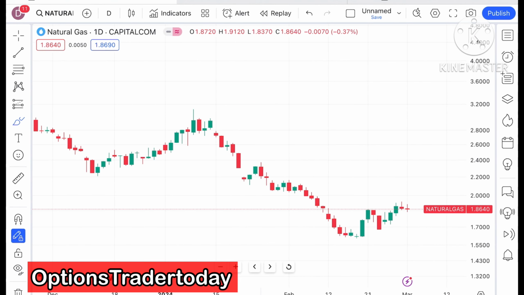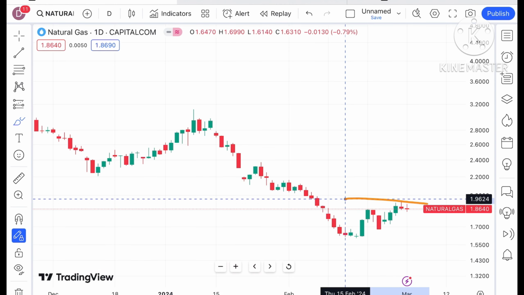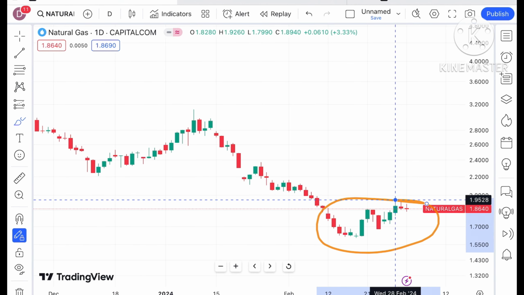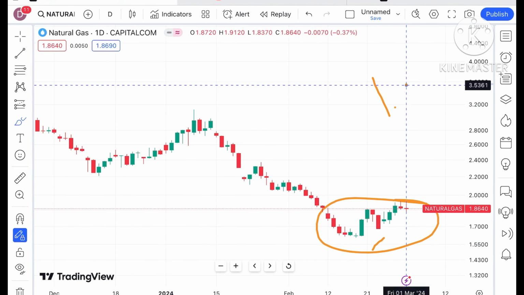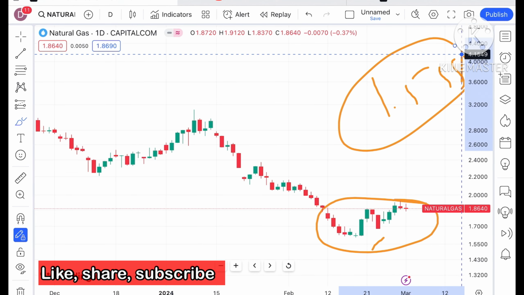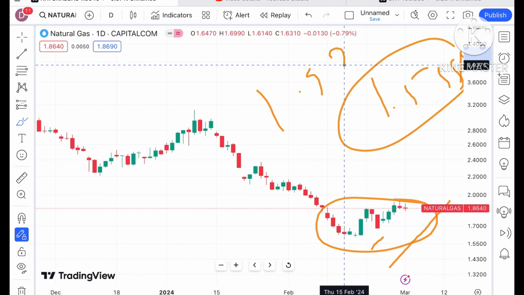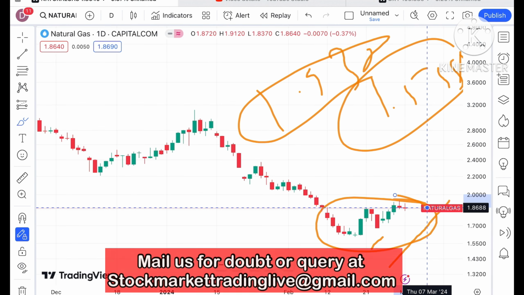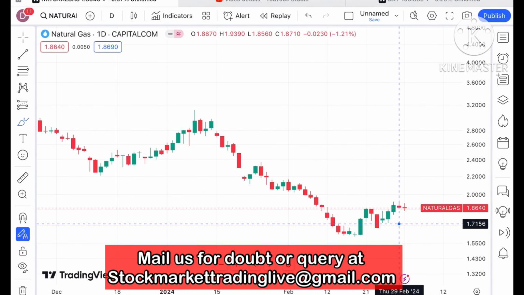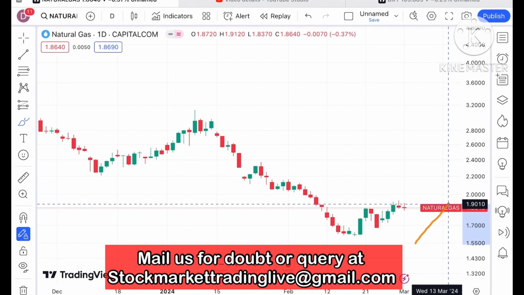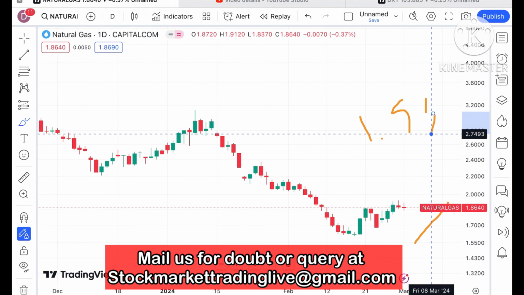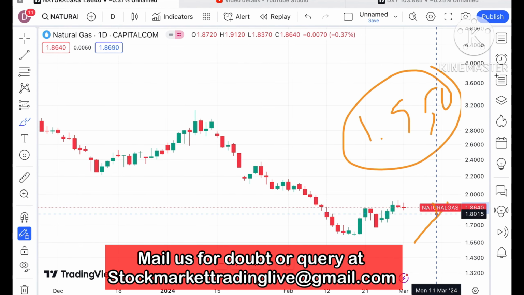So today in this video I'll explain how the price of natural gas has moved in the last 2 days and how it can move in the next 2 days. If you look at the chart of natural gas, it is moving in this zone. After making a low of around $1.5981, we have seen it continuously move upside and make a high of around $1.9385. After that it has been trying to go down for 2 days.